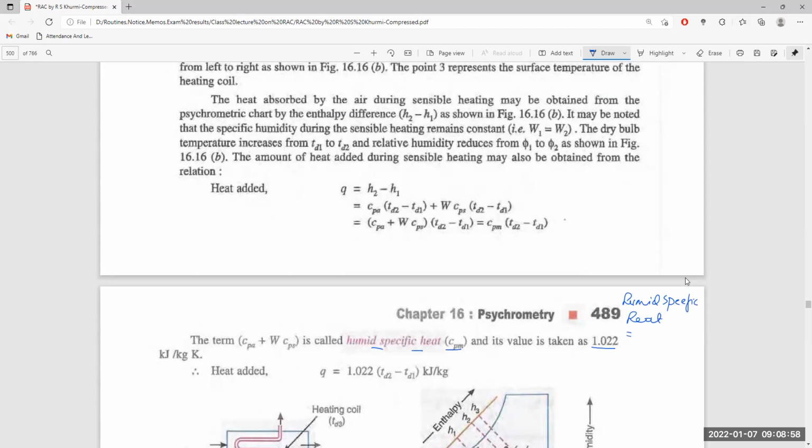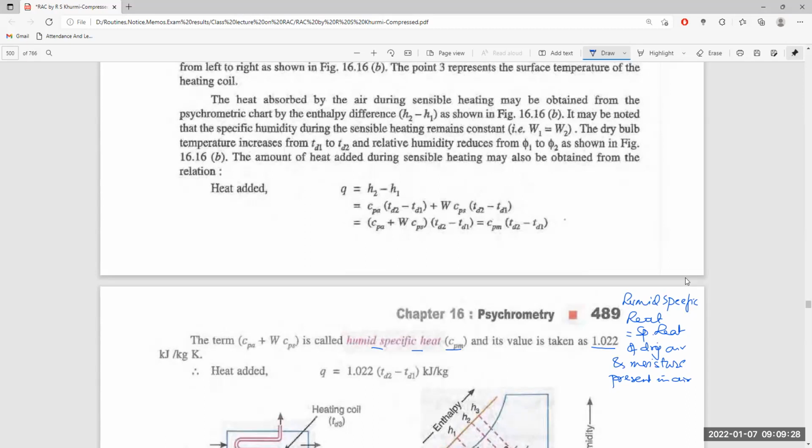Humid specific heat is the specific heat of the mixture of dry air and moisture present in the air.